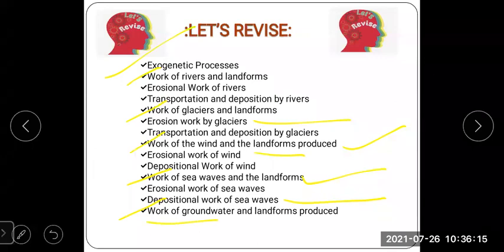Then we have learned about the groundwater and its landforms produced: sinkholes, caves, stalactites, and stalagmites are formed.